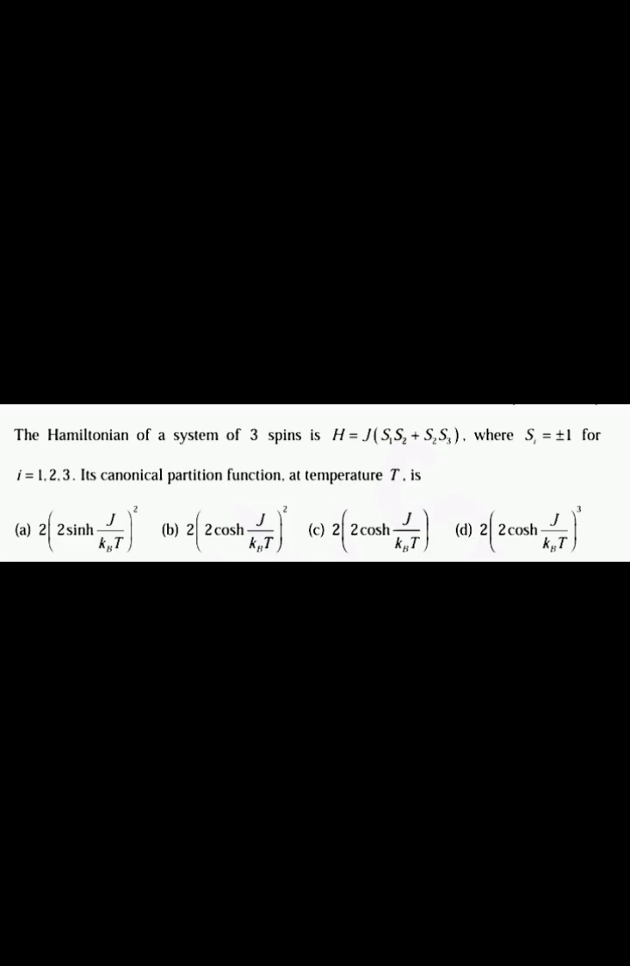Next question: the Hamiltonian of a system of 3 spins is H = J(S1 S2 + S2 S3), where Si = ±1, i = 1, 2, 3. Its canonical partition function at temperature T is dash. So here we need to find the value of the partition function.